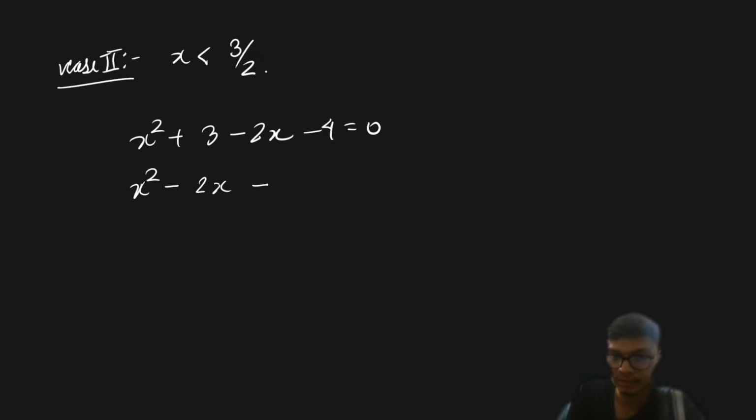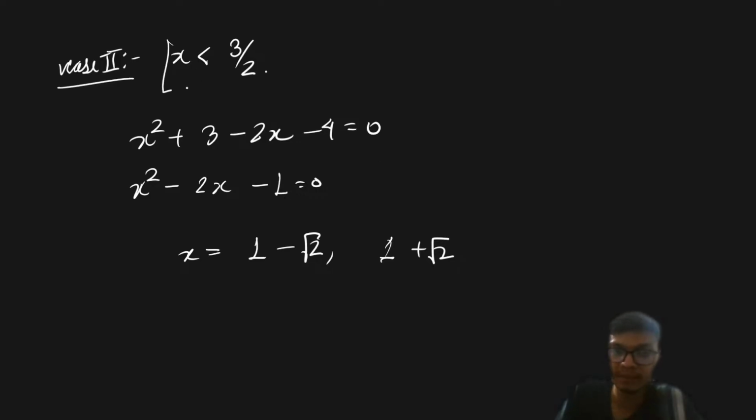Now, similarly for the second case, when our x is less than 3 by 2, I'll have the given quadratic equation as x square plus 3 minus 2 minus 4 is equal to 0, which will give me the case x square minus 2x minus 1 is equal to 0, which will give me the answer as 1 minus square root 2 or 1 plus square root 2, right?